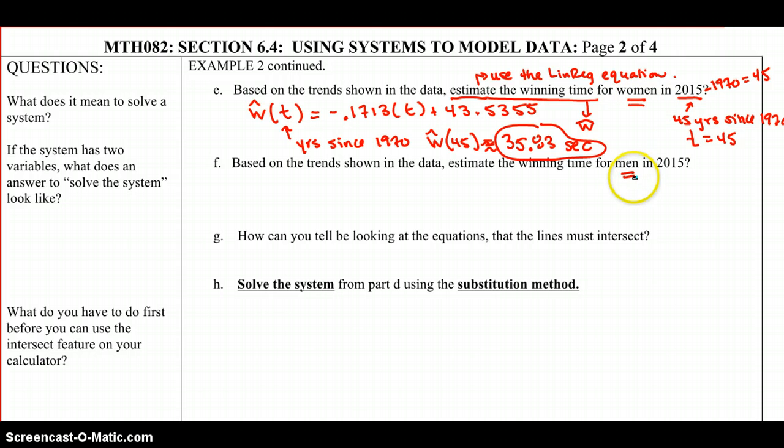Okay, well now in part F, we're asked to do the same thing now for the men data instead of the women's data. So again, we want to estimate the winning time, the estimated winning time, but now for men, so an M. And the year 2015, we've already determined up above, corresponds to a t value of 45. So now we want the estimated winning time for men. And that equation from the previous page looked like this.